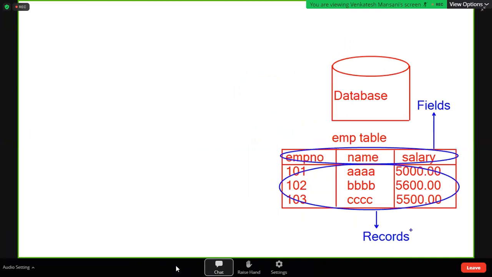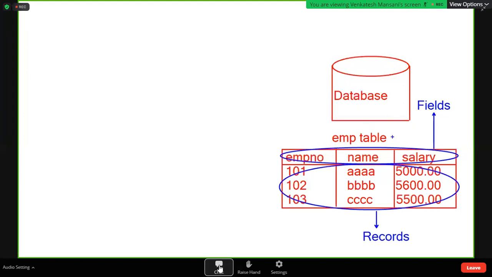If you want to store data permanently in a system, there are files and databases. If you use a database, it is one software, and it can organize. How will it organize? In the form of tables. Thousands of tables can be maintained in a database because that is one software that we are going to install. Each table contains fields and records. Employee number, name, salary are called fields. These values, 101, 102, 103 and the names and salaries like 5000, 5006, are called records.